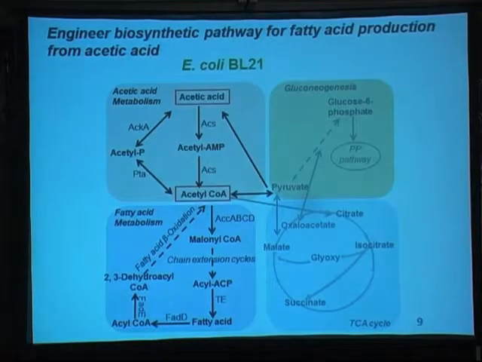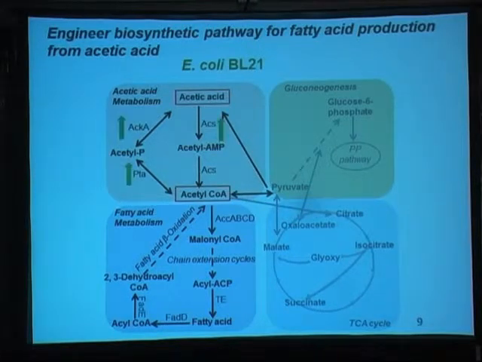So in my lab, we are thinking about using metabolic engineering to make the microbes more efficient at converting acetic acid to fatty acid. Our work follows the standard genetic engineering method.